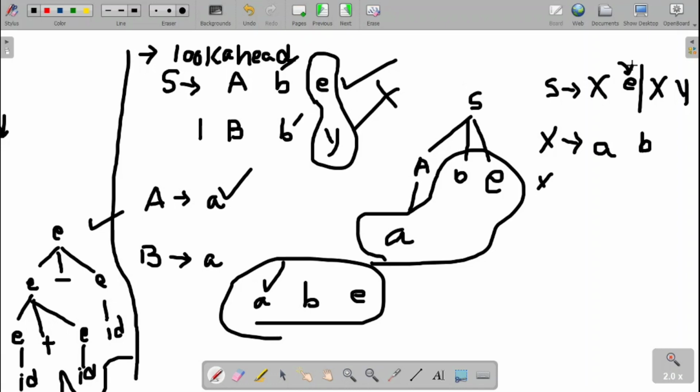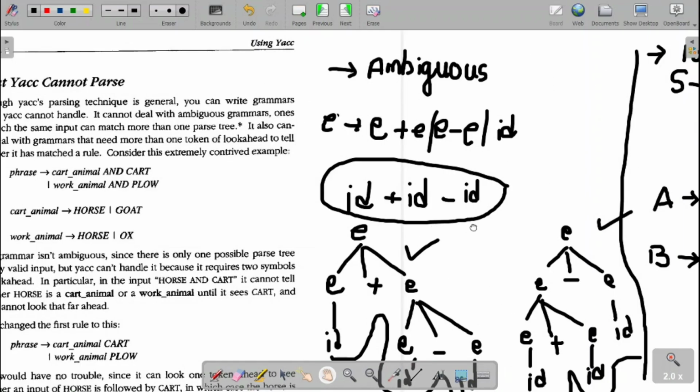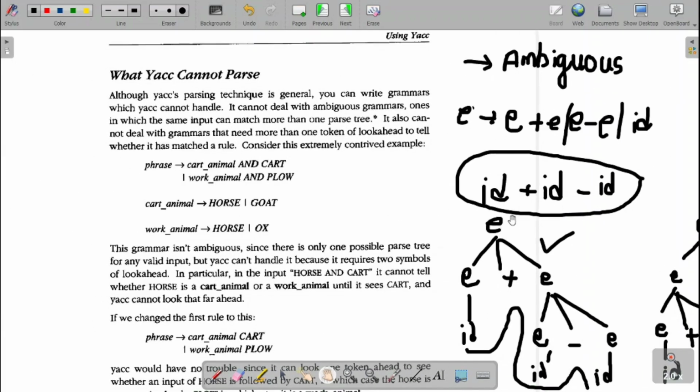There we need a look ahead. Here that much is not needed. The common thing we are grouping over there. So this can be applied for altering these look ahead cases. This is the main limitation with the Yacc parsers. Yacc cannot parse the ambiguous grammar, and Yacc cannot parse where the look ahead is needed.